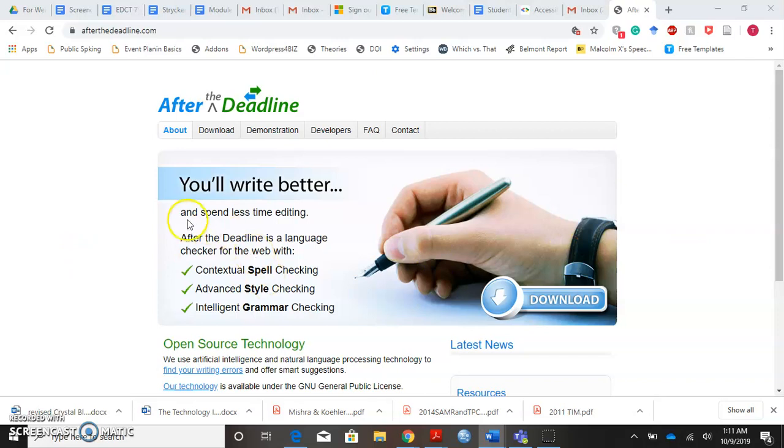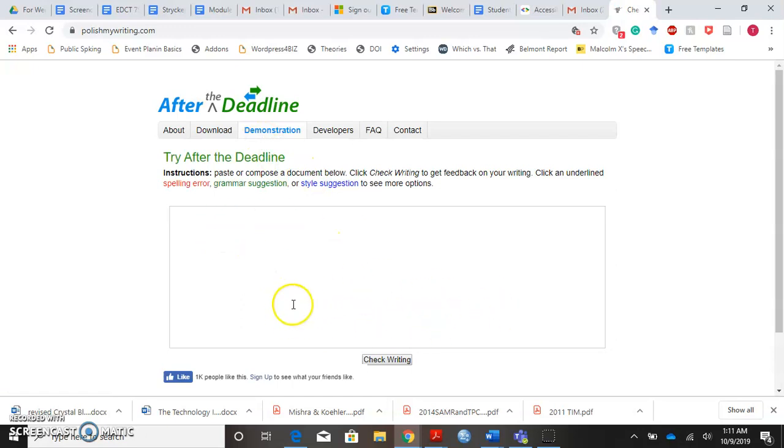All you need to do is go to the demonstration tab, which I've clicked here, and then paste a writing sample in the box provided and click Check Writing. Almost immediately, one will receive feedback. Clicking on the underlined words in your writing feedback brings up a pop-up box that tells you the nature of your writing error and some options for correction. Let me demonstrate it to you.